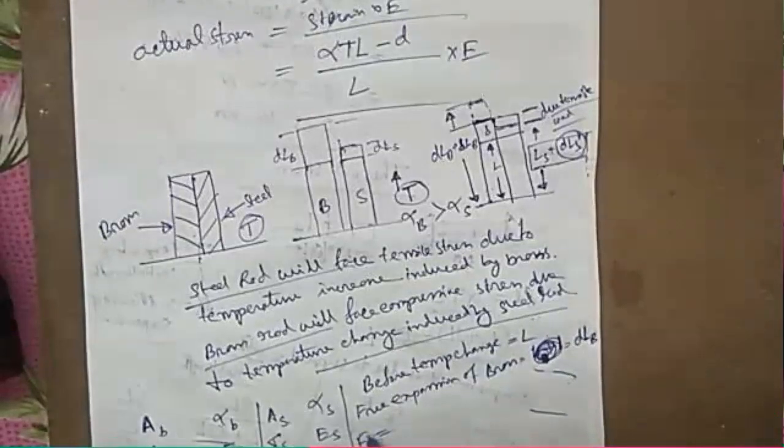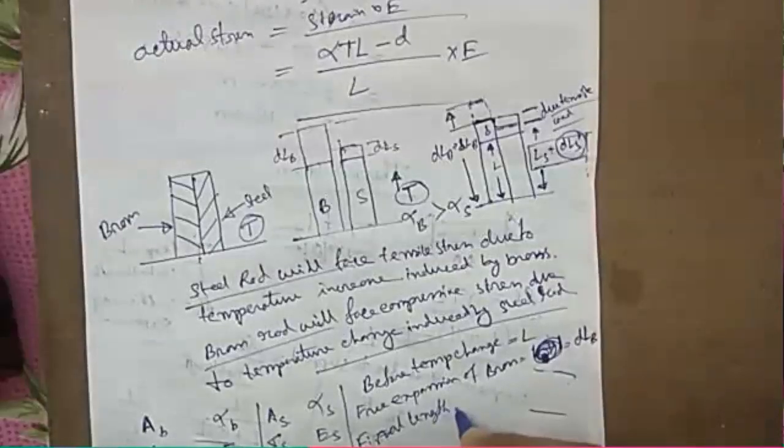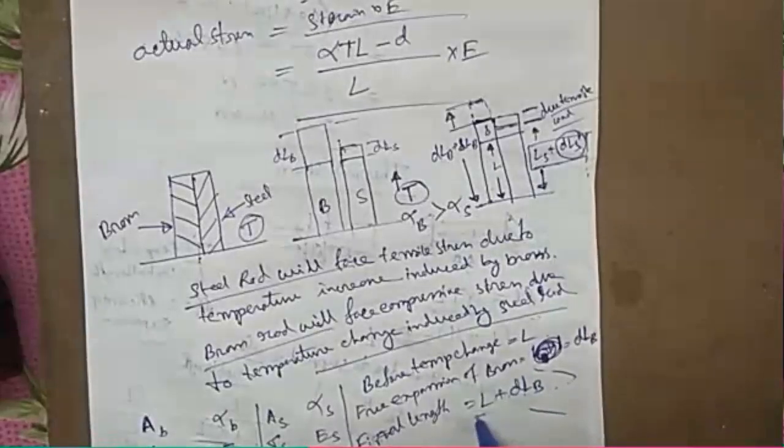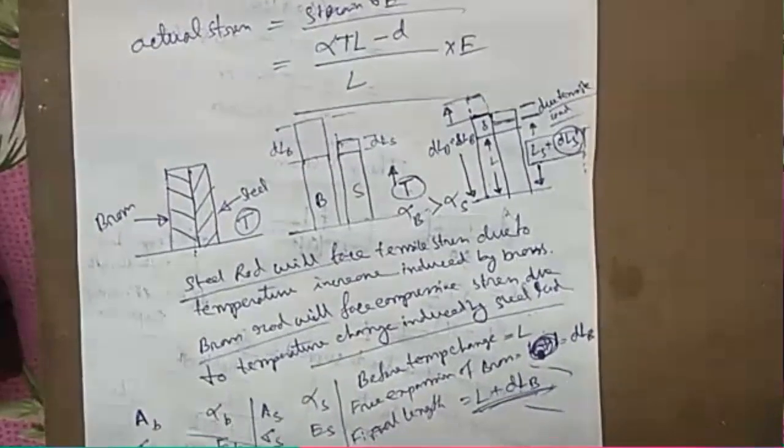So the final length is L plus DLB, but this has not happened.